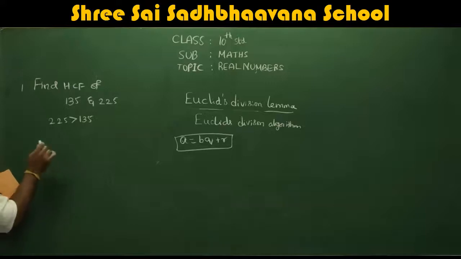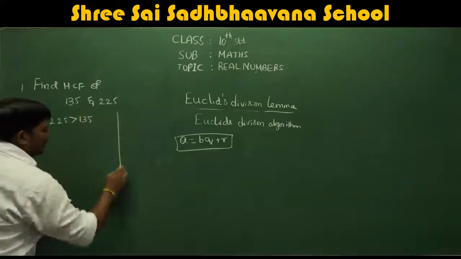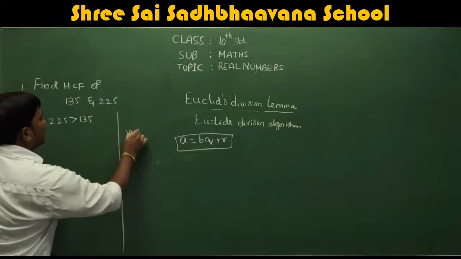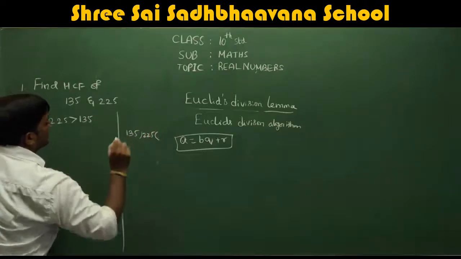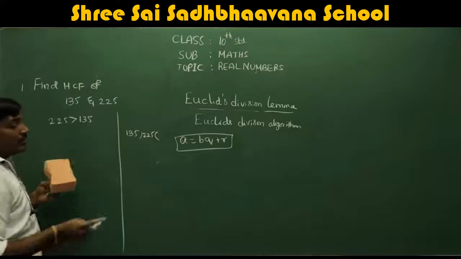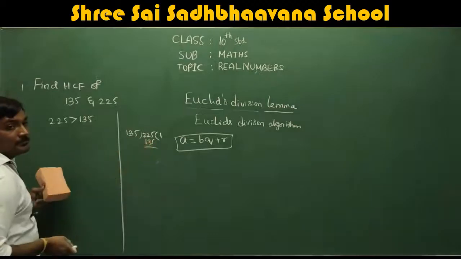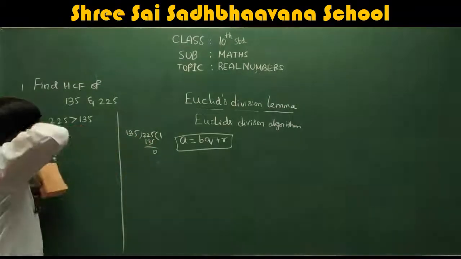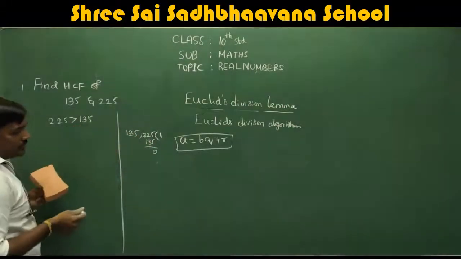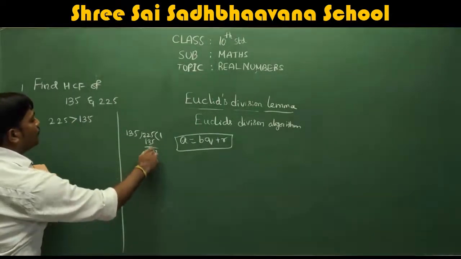So first you have to divide. Anyway, the division need not be specified here; you just divide separately, 225 with 135. How many times will 135 go into 225? Can I write 135 ones are 135? So what do you get? 0. Okay. So 22 minus 13. How much will you get? 4.